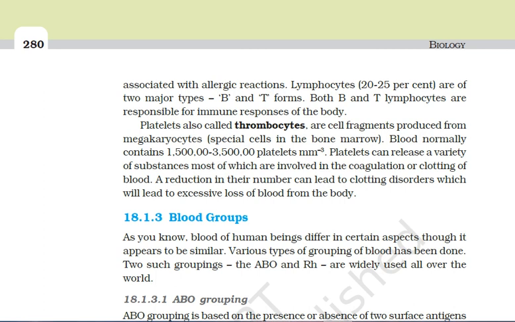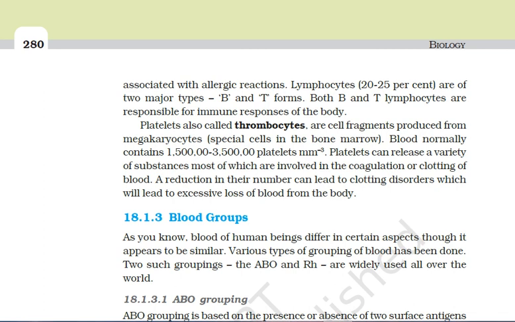And where are they formed? They are formed in the bone marrow in adults, and they lack a nucleus and, like most mammalian cells, the cell organelles. I already told you that the red colored, iron containing pigment is a complex protein called hemoglobin, which is a respiratory pigment, and it plays a significant role in transportation of respiratory gases.